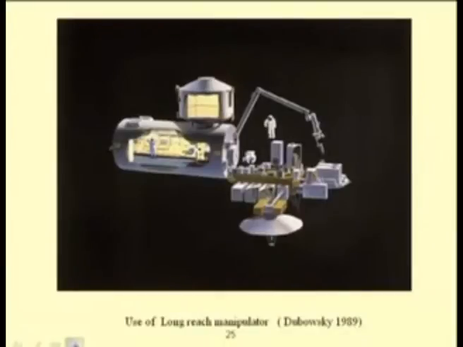This is a long reach manipulator. This part is the long reach manipulator used for repairing purposes in this satellite. In spacecraft, due to weight constraint, this long reach arm should be flexible. Due to the flexible nature, they will be subjected to vibration. One cannot model this vibration to be small, and in that case one will use the nonlinear vibration approach.